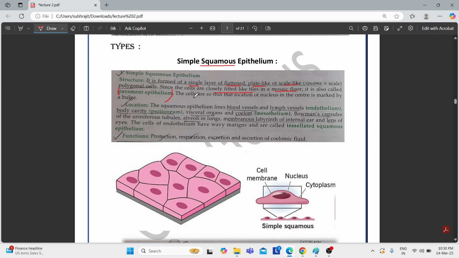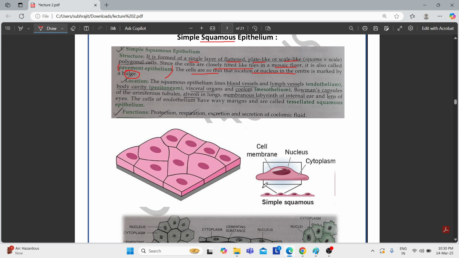Now another important structural feature is that the cells are so thin. Why thin? Because they are very flattened. The cells are so thin that the location of the nucleus in the center is marked by a bulge. Now see here, there is a bulge around the nucleus.